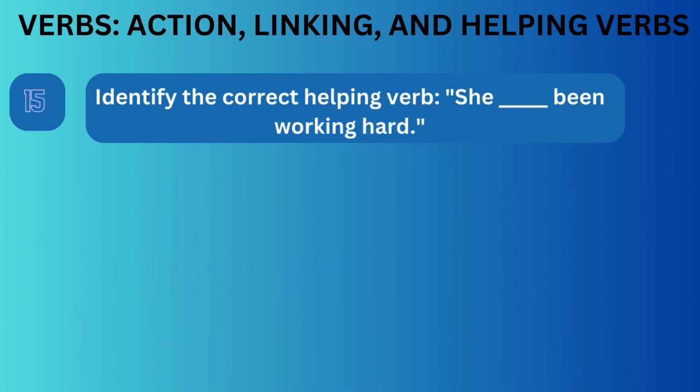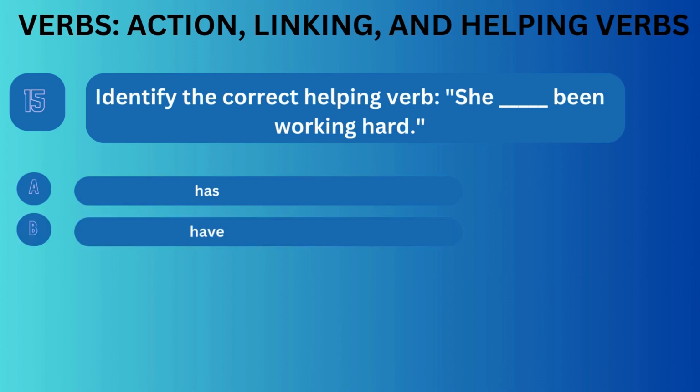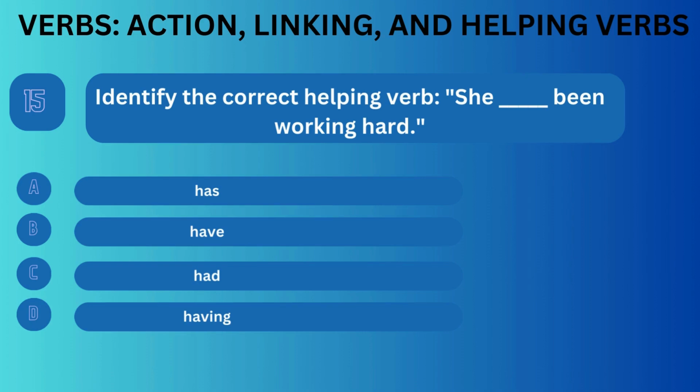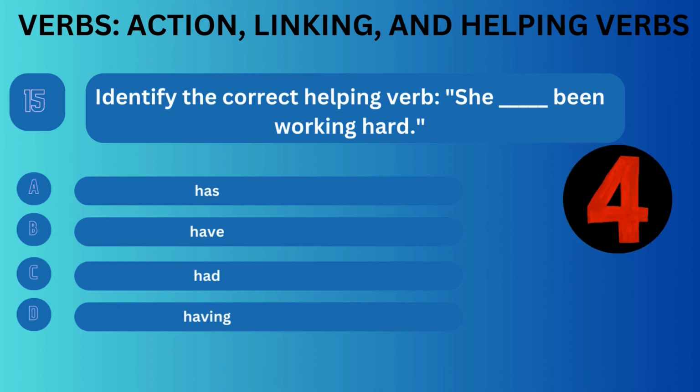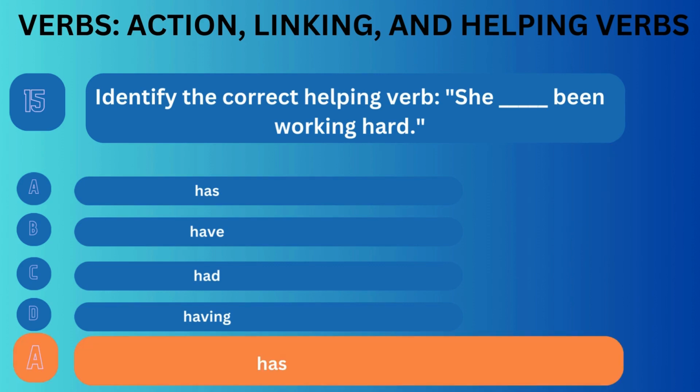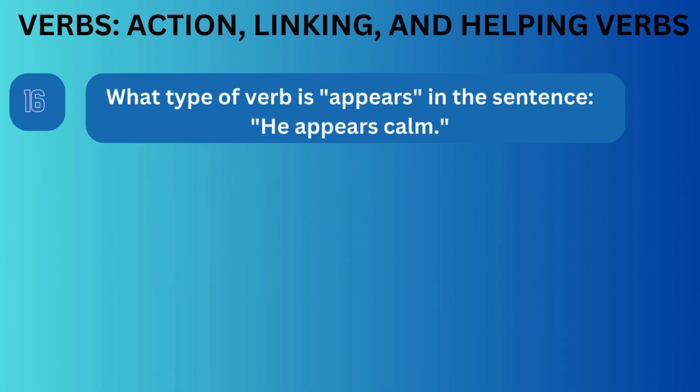Question number 15. Identify the correct helping verb. She blank been working hard. Option A. Has. Option B. Have. Option C. Had. Option D. Having. Correct answer is A.